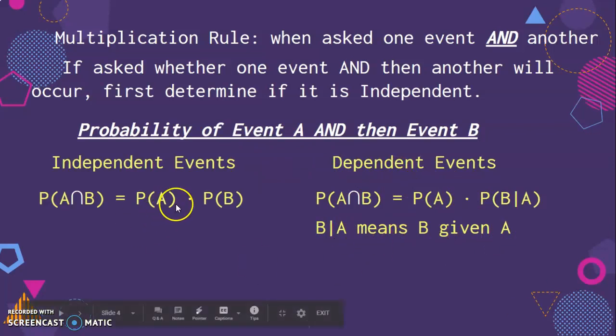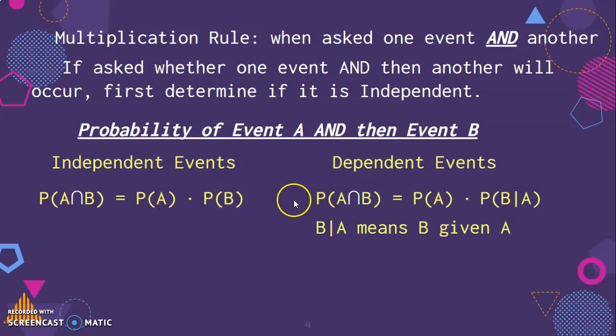Because if you think about it, the probability of B given A in an independent event is just the probability of B. It's like tossing that second coin. The probability of getting tails on the second toss, given that heads occurred, doesn't change anything.